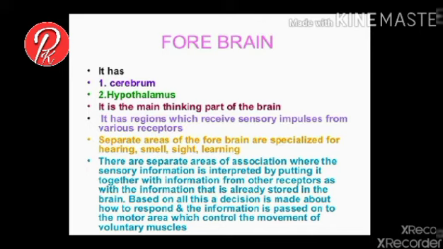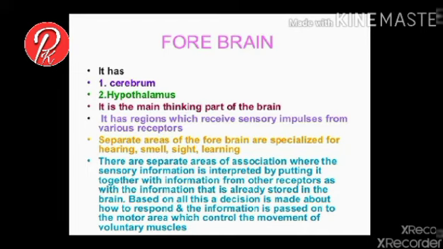Forebrain. Its first part is the cerebrum, second is the hypothalamus. The cerebrum is the main thinking part of the brain. It covers approximately 80% of the central nervous system. It is the region which receives the sensory impulses from different receptors.